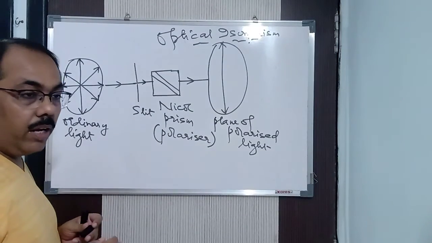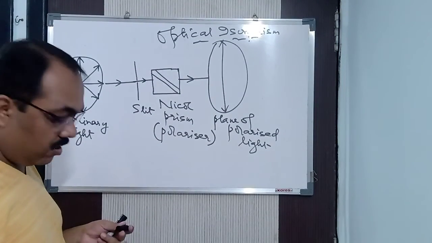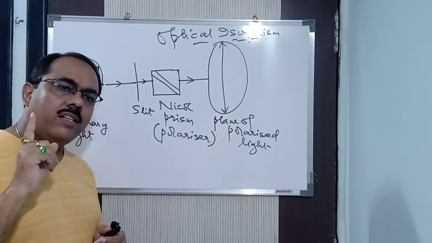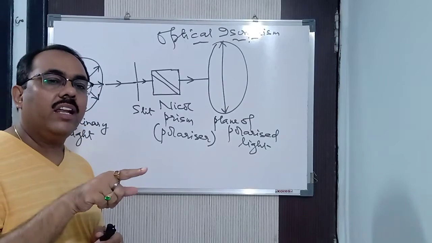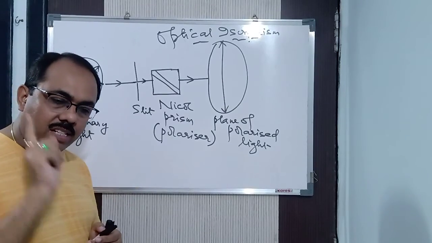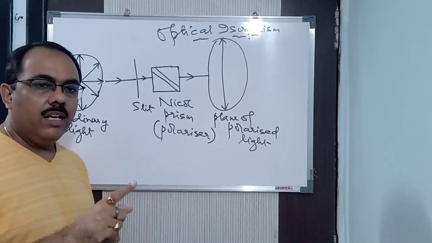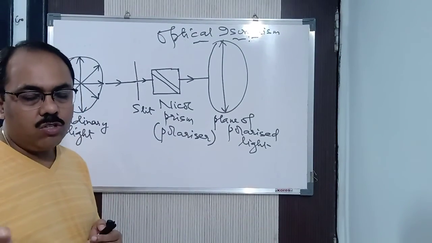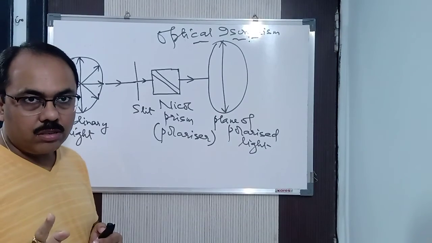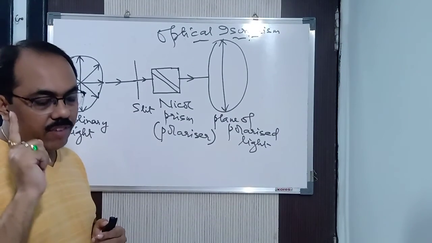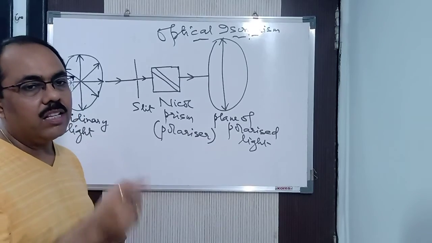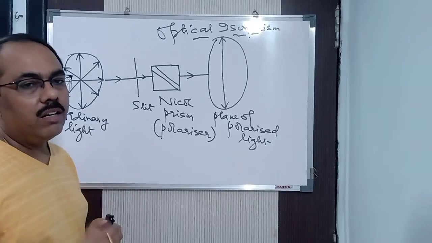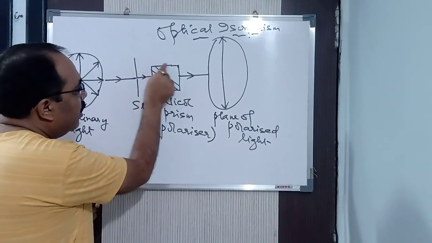Now the question might be coming into your mind, where has the other light gone? Very simple, I will come back to physics. You now know that in physics, when the light strikes at an angle greater than the critical angle, instead of suffering refraction, it undergoes total internal reflection. You have studied this in physics. So total internal reflection takes place.